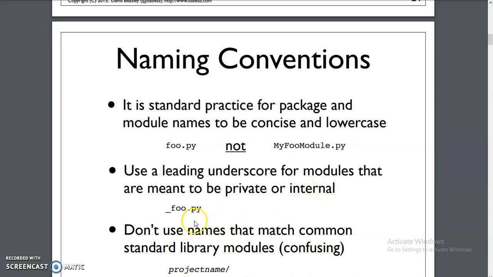Or if you want to create a module as a private module, accessible only within the particular program or particular folder, then you can use the underscore symbol. Then that module is only used within that particular folder. Or you can place modules in a particular folder also.